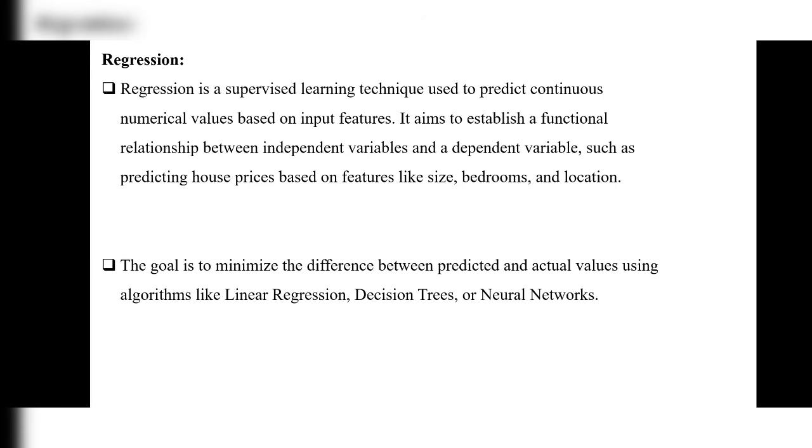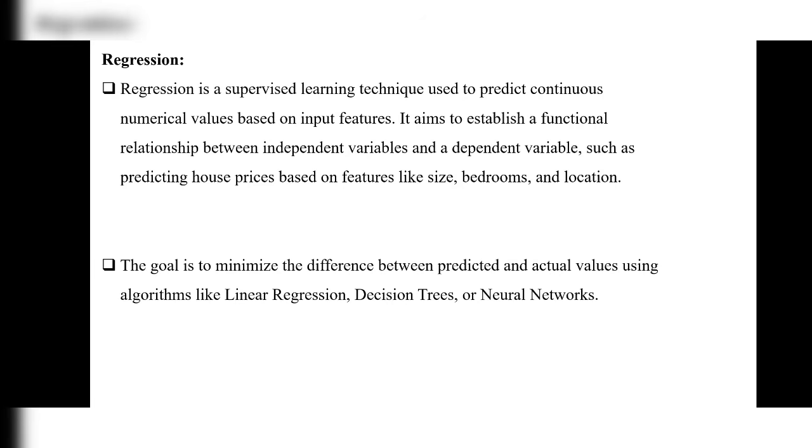It aims to establish a functional relationship between independent and the dependent, such as predicting house prices based on features like size, bedrooms and location. See, for example, the last three, size, bedrooms and location. Based on these three, we can estimate the price of a house: the size, where it is located, and how many bedrooms. Based on all these we can estimate the price of a house. So this is how we'll estimate.